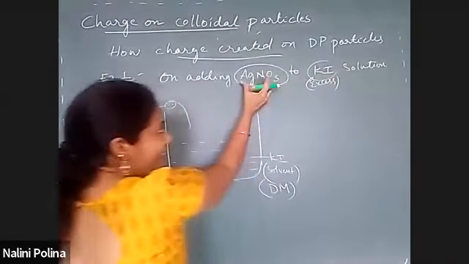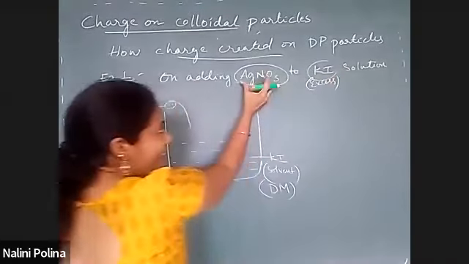Ag is positive, and in KI, I is negative. So the positive ion of this compound reacts with the negative ion of the other. So AgI is obtained, plus the byproduct KNO3. Clear? The moment AgNO3 goes into KI, it immediately gets converted into AgI.